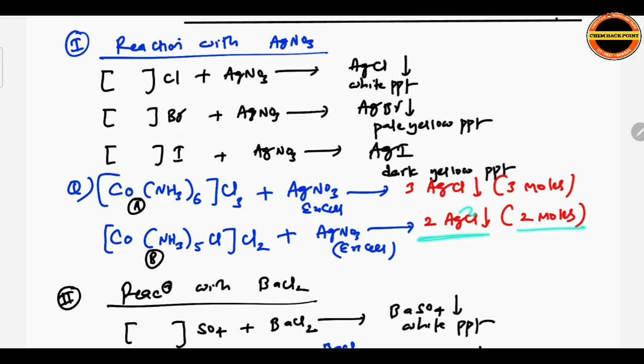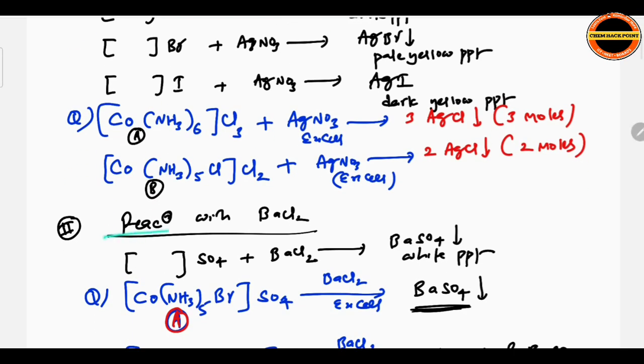Based on the number of moles of AgCl formed, one can identify whether the compound has 3 or 2 chlorine in the outer sphere. More moles of AgCl, more chlorine in the outer sphere. Fewer moles of AgCl, fewer Cl atoms in the outer sphere. So based on that you can distinguish A and B.